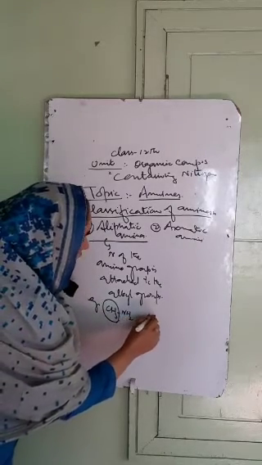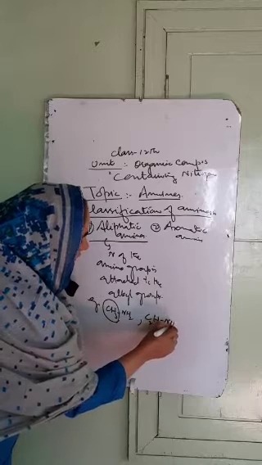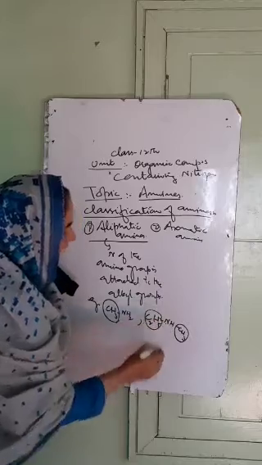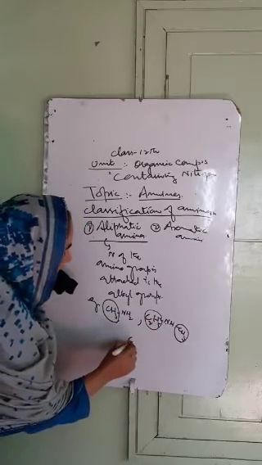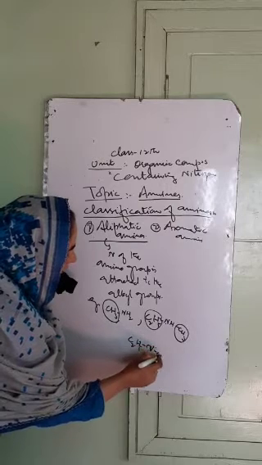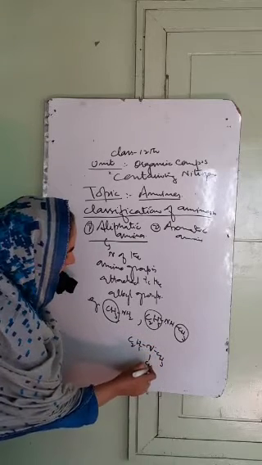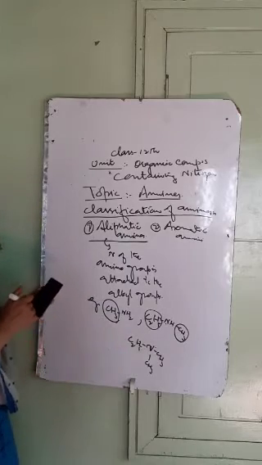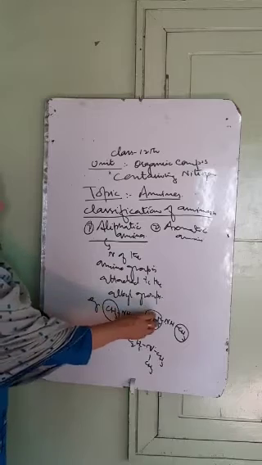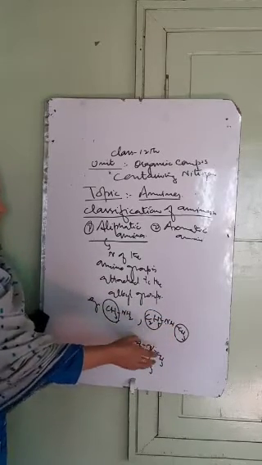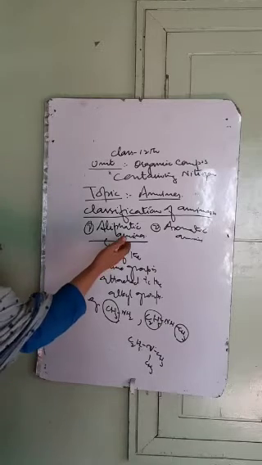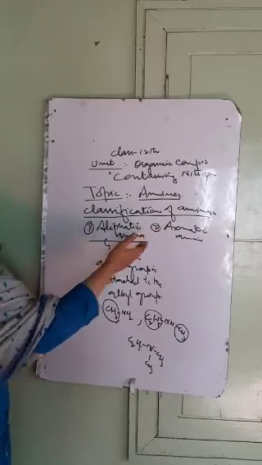Similarly, we have C2H5NHCH3. Two alkyl groups attached to the nitrogen of the amino group. Similarly, we have N(CH3)3. These are aliphatic amines. यहाँ पर आप देख सकते हो कि नाइट्रोजन जो होता है अमाइनो ग्रुप का that is attached to the alkyl groups. When the nitrogen of the amino group is attached to the alkyl group, such amines are called as the aliphatic amines.